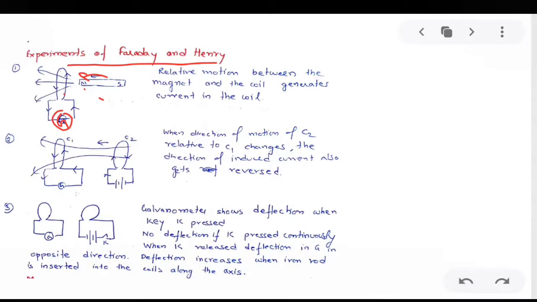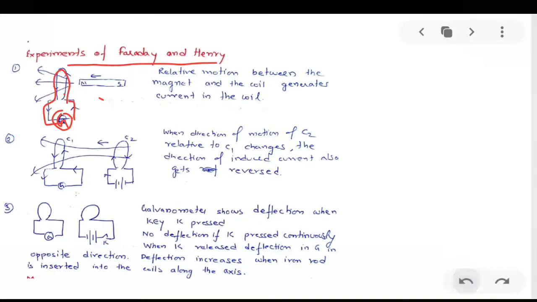When we move this magnet with respect to the coil, it is observed that there is a deflection in the galvanometer. Deflection in the galvanometer shows that there is a flow of current in the circuit.